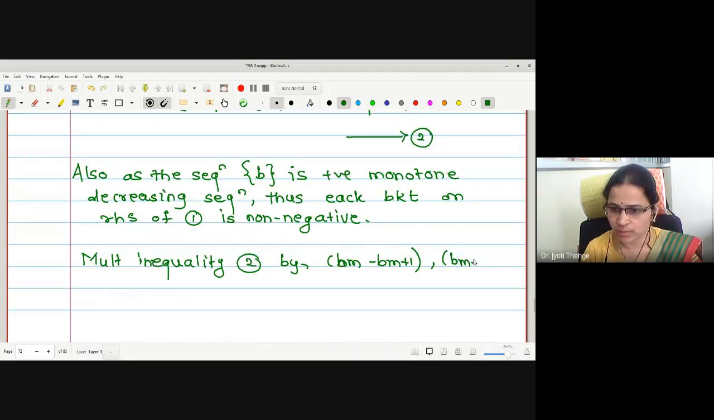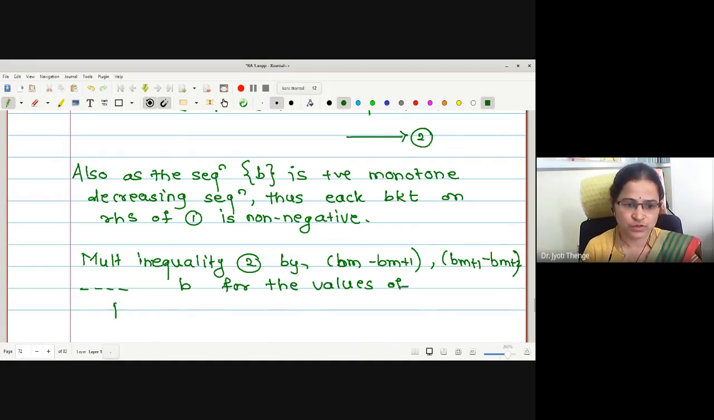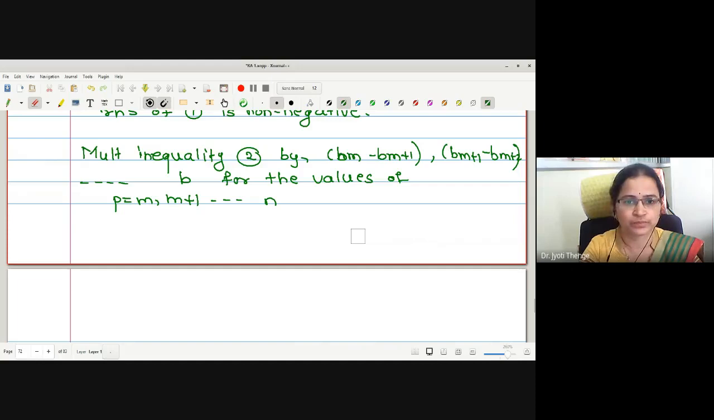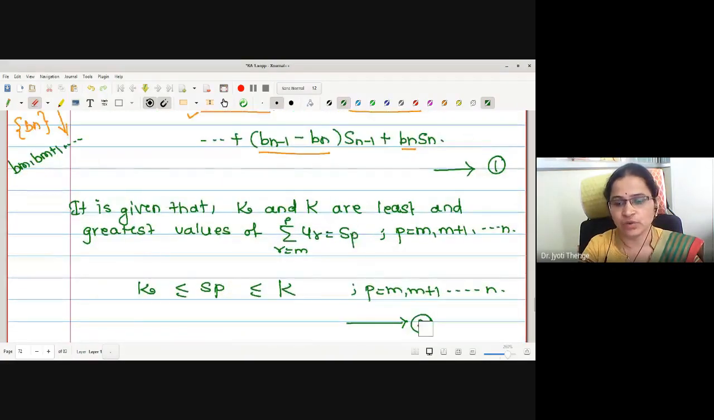Next is b_{m+1} minus b_{m+2}, and so on up to b_n, for the values of p equals m+1 to n, and adding. Okay, adding I will do later. First let me multiply this. Is it clear? Now we will write this statement 2 for p equal to m.